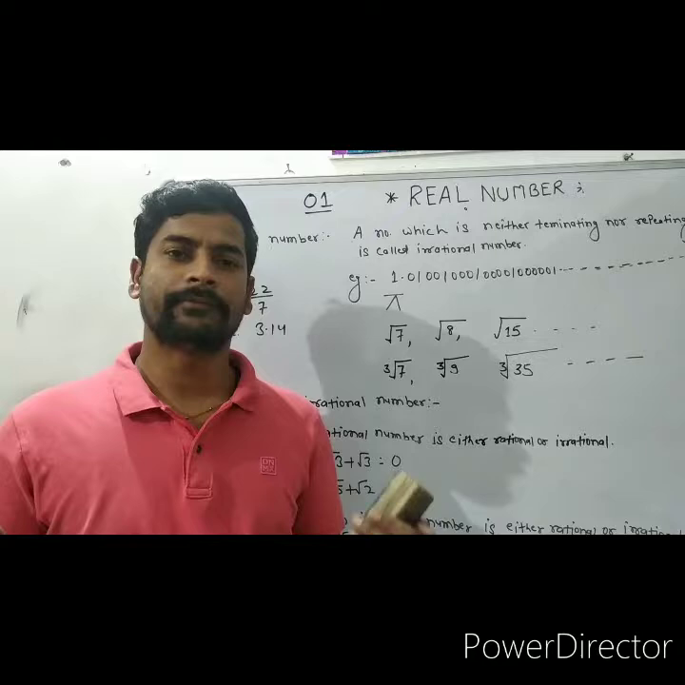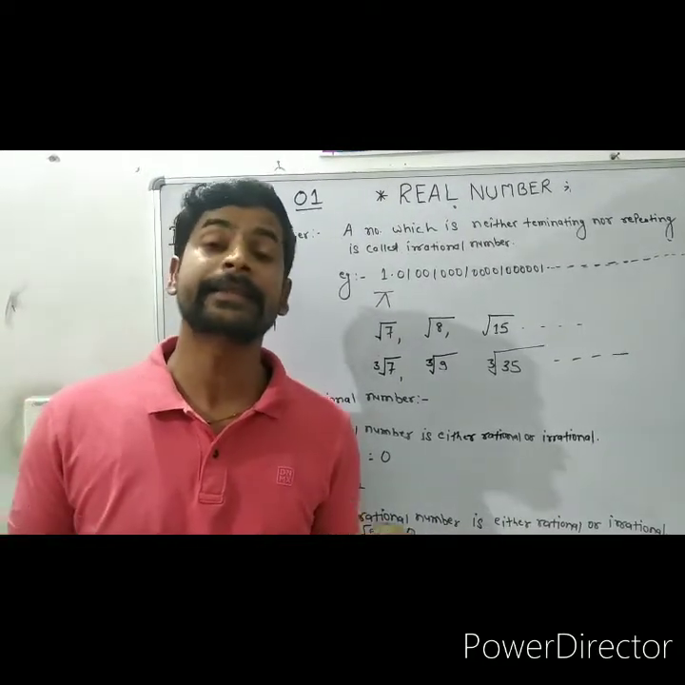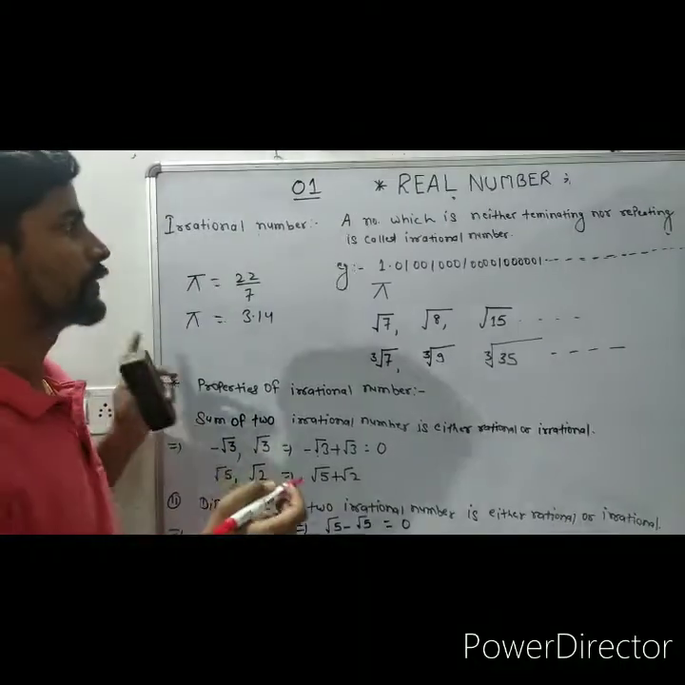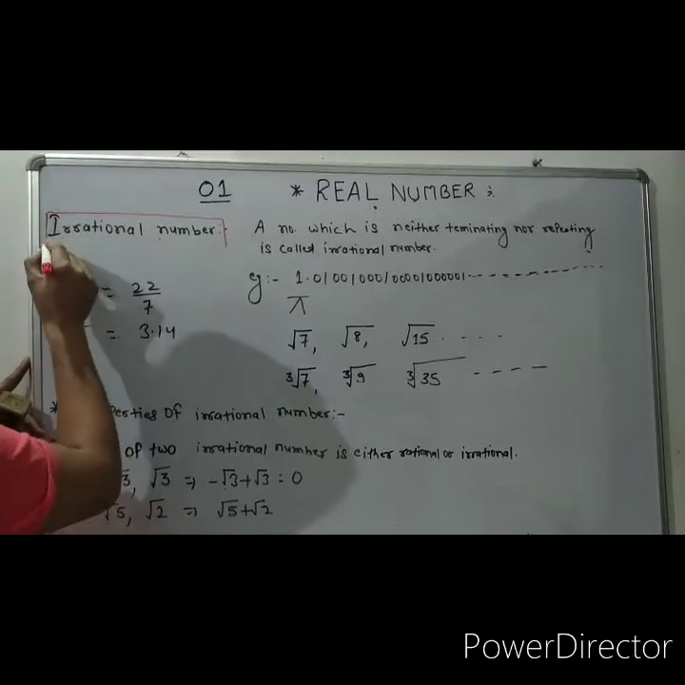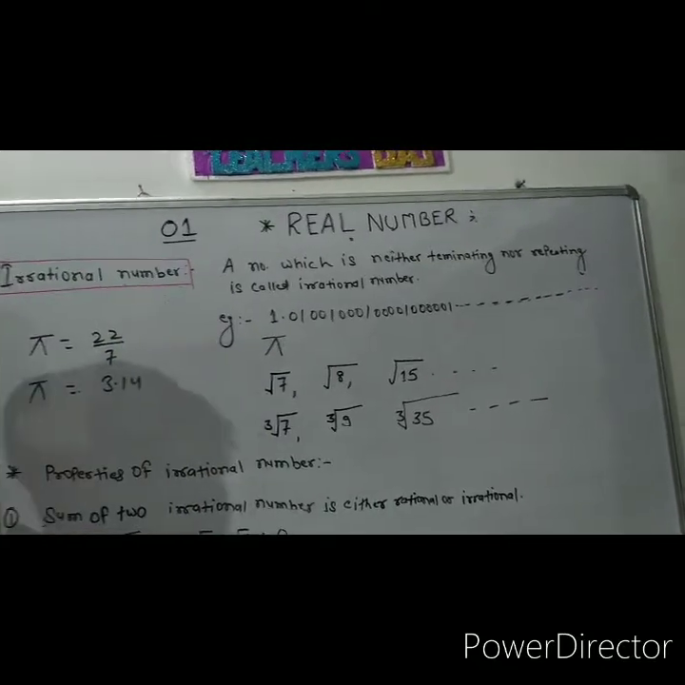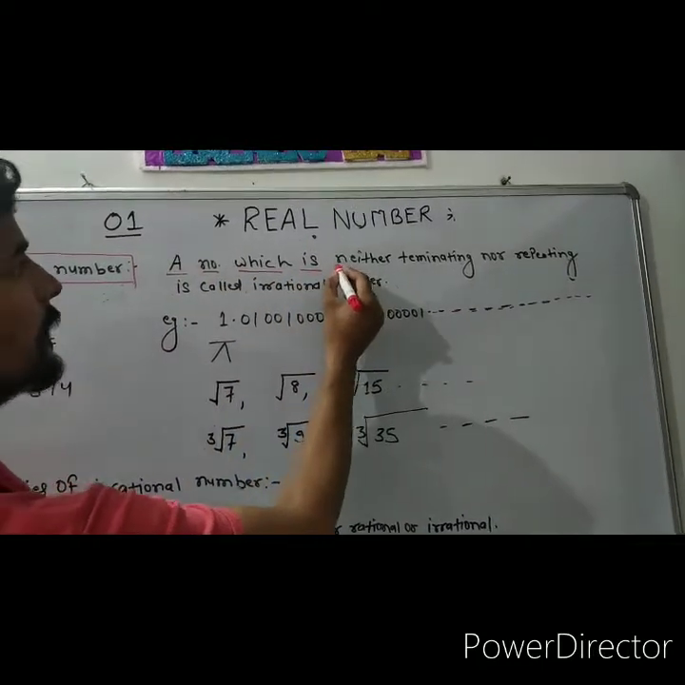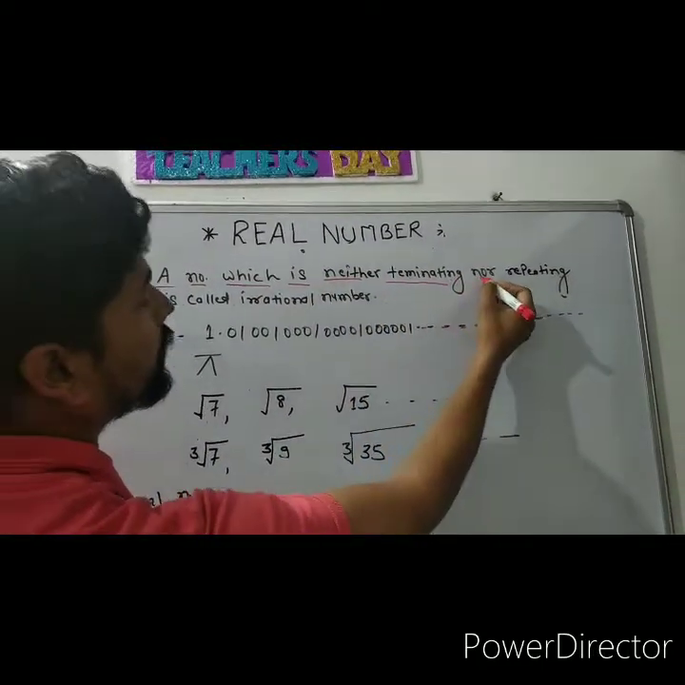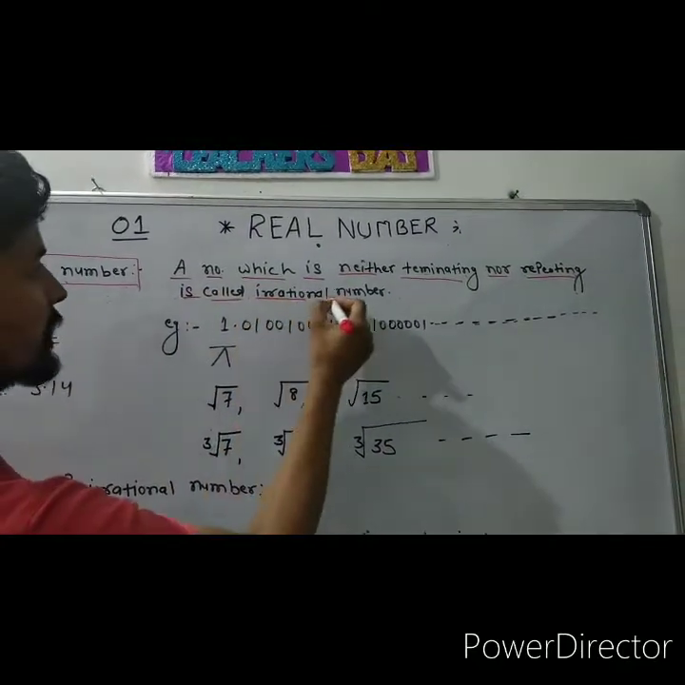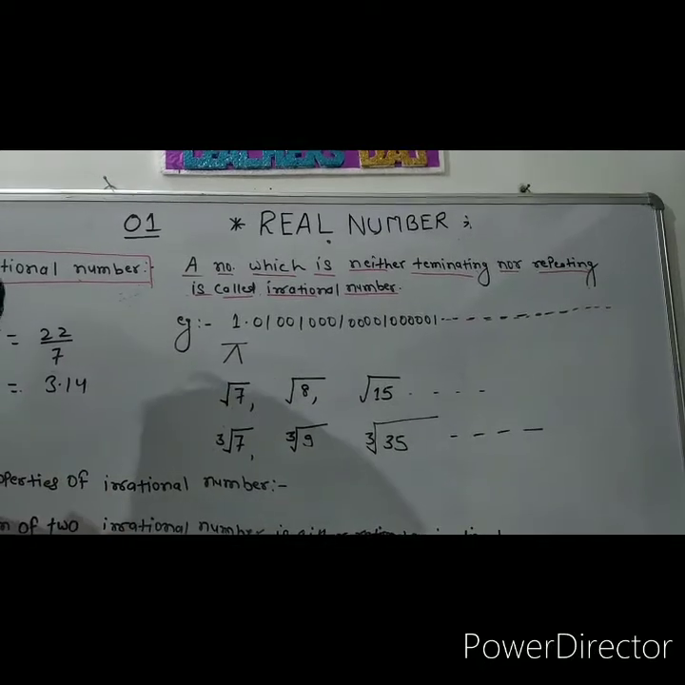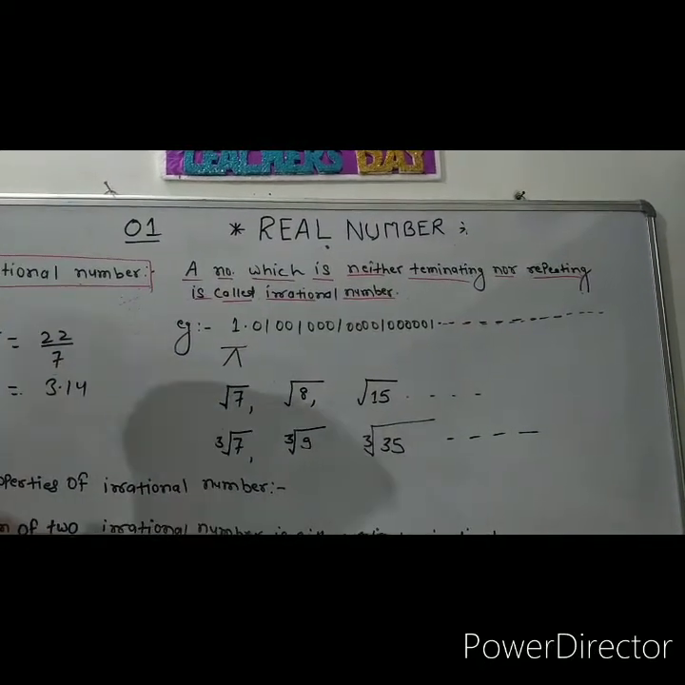Students, today we will learn one of the topics of real numbers. It is irrational numbers. So all of you now please concentrate your mind here. Irrational number. Then what is the exact definition of irrational number? A number which is neither terminating nor repeating is called an irrational number.